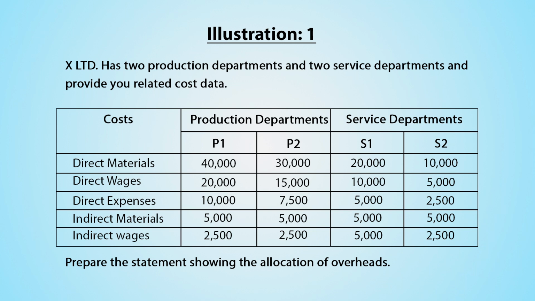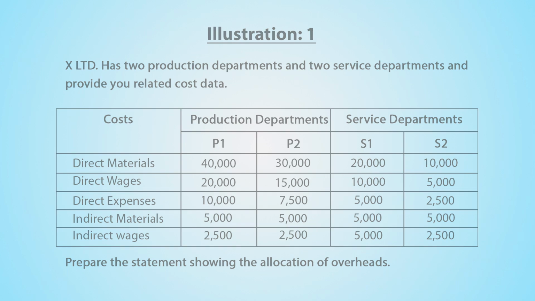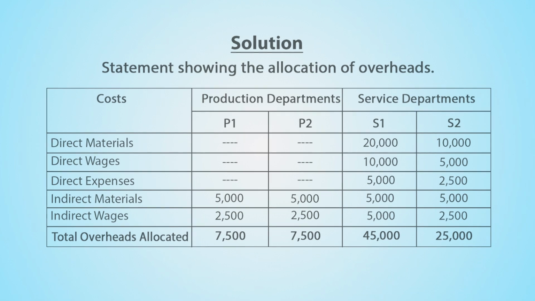Indirect material for P1 rupees 5,000, for P2 rupees 5,000, for S1 rupees 5,000, for S2 rupees 5,000. Indirect wages for production department P1 rupees 2,500, for P2 rupees 2,500, for service department S1 rupees 5,000 and for S2 rupees 2,500. Prepare the statement showing allocation of overhead. Let us have a look at the solution of this allocation.